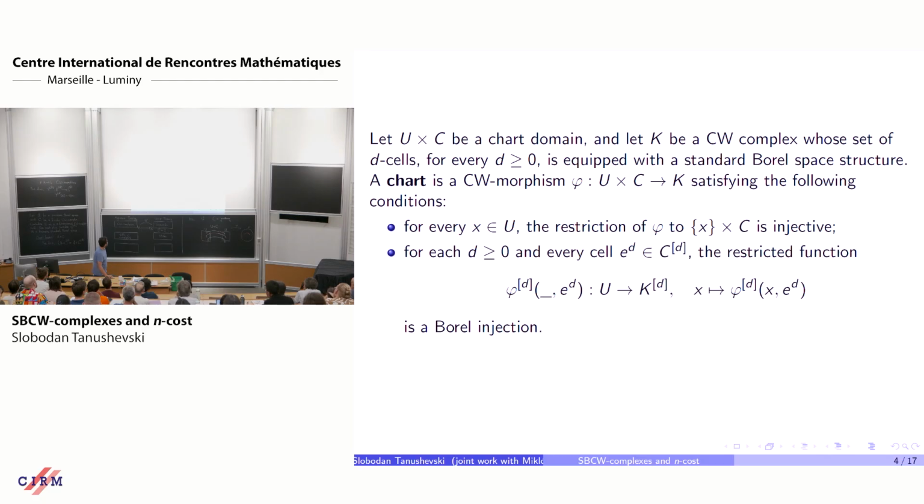The second condition, sorry, this is not it. Don't bother too hard to read this. I will explain it more carefully.